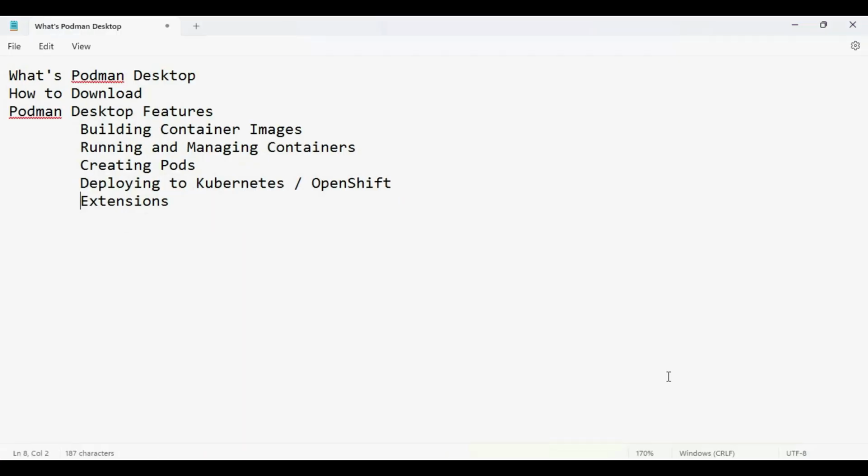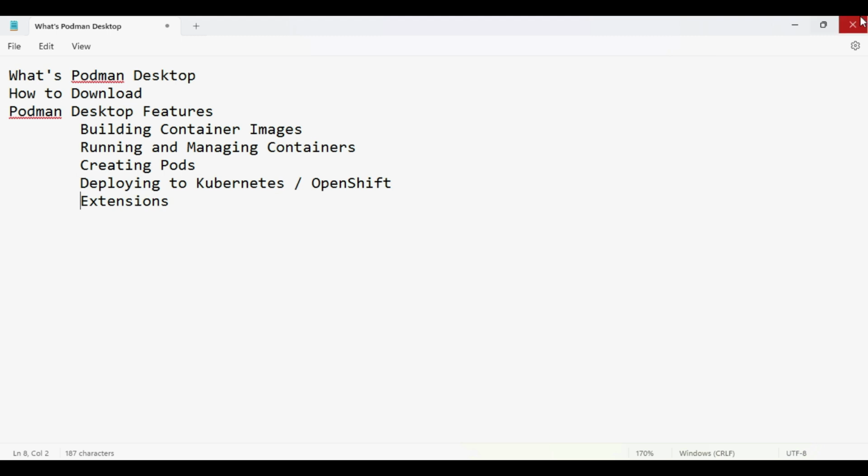Meanwhile, we'll see that with the help of Podman Desktop, we can build container images, manage containers and create pods. We can deploy Kubernetes with OpenShift and databases also. You can pull whatever databases you want. Suppose you want to pull the Cassandra database, or some other databases like MySQL, PostgreSQL, we can pull, and you can start working.